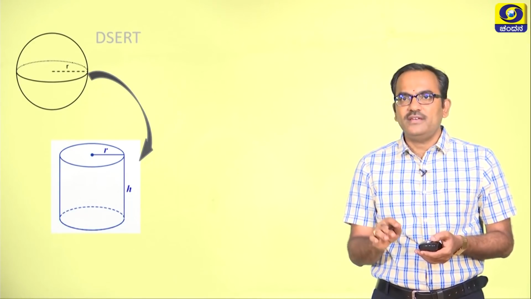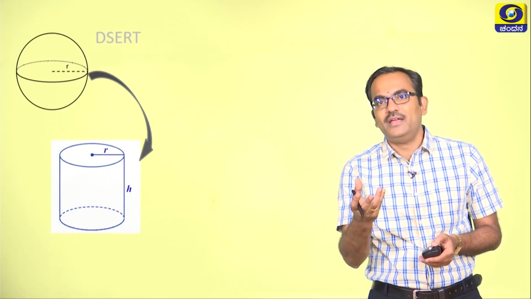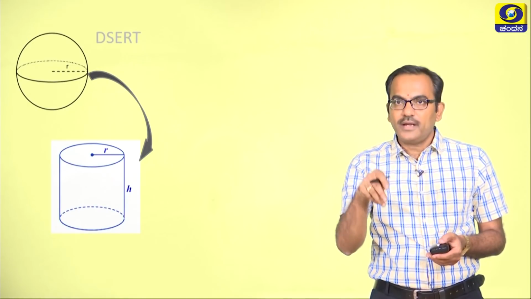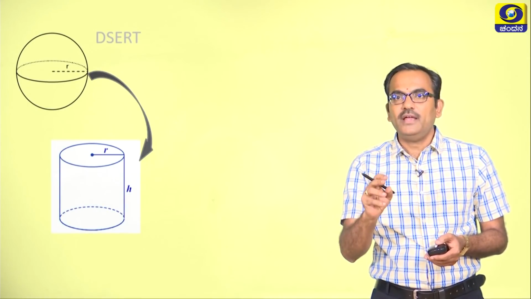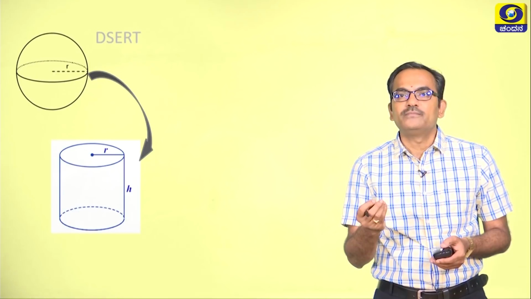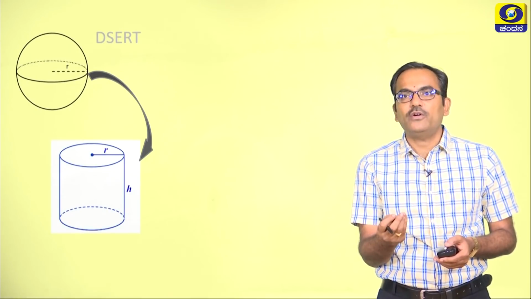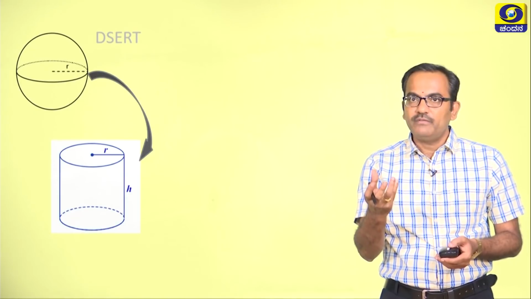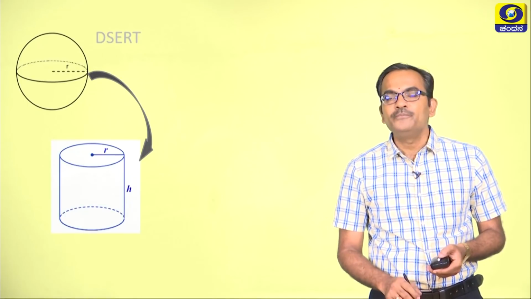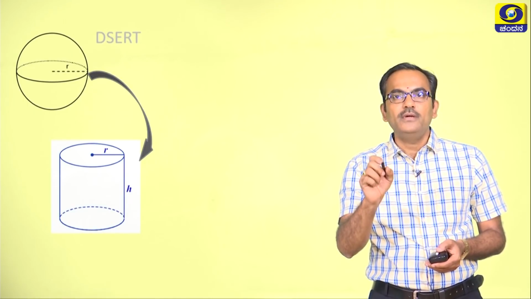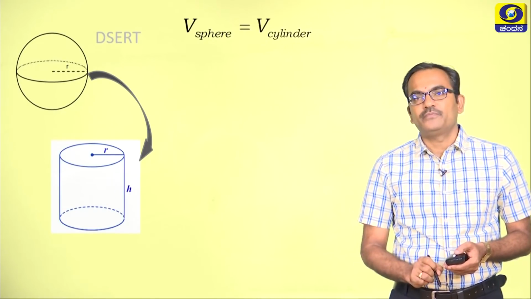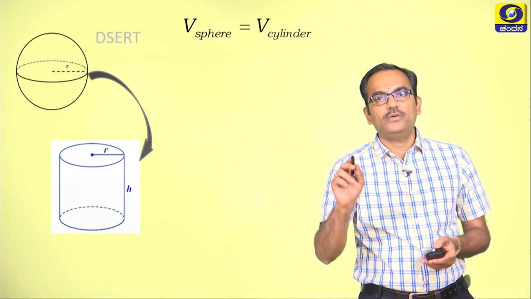So to understand this in a clear way, let us try to imagine a clay which I made in the form of a sphere, and I remake the same clay in the form of a cylinder without losing even a small amount of clay. The amount of clay, which we call mathematically the volume, will remain constant. So this is the prime focus area: when you have a conversion problem, make sure that you equate the volumes, that is, volume of sphere is equal to volume of cylinder.